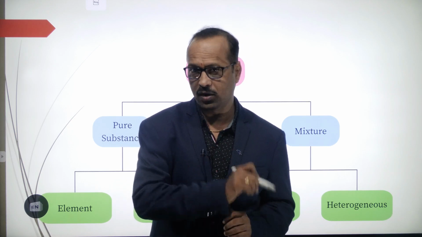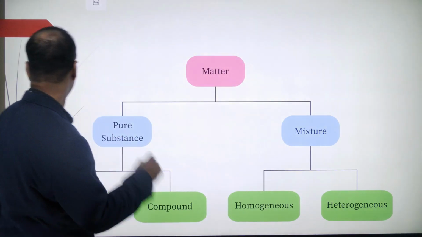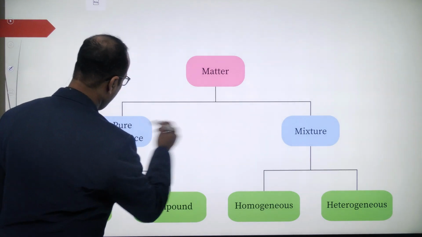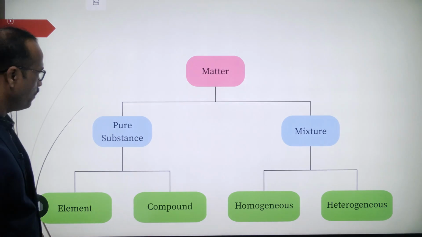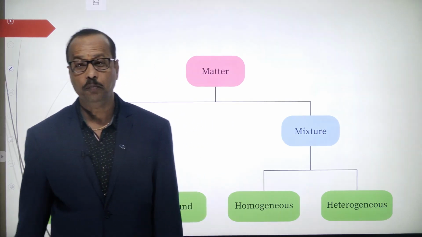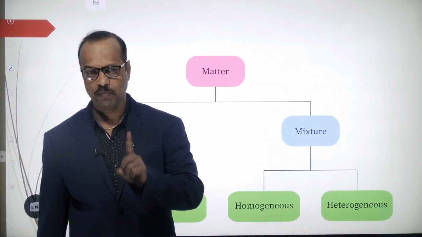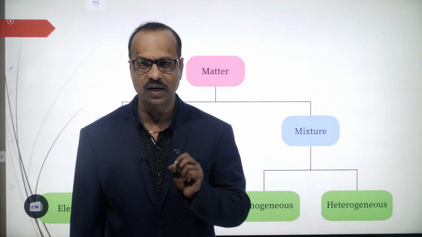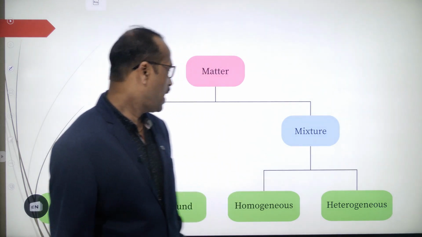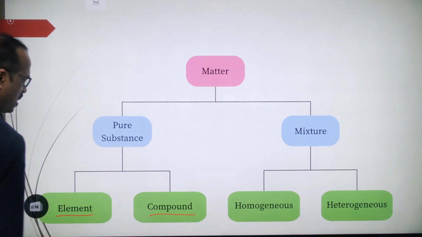So students, this is based on the chemical composition. Matter is classified into two types. One is pure substance and the second is impure, or we can say mixture, not impure, we say mixture. Now pure means what? Pure means any matter which is made up of one type of substance, one kind of material, one kind of molecule. And again the pure substances are classified into elements and compounds.